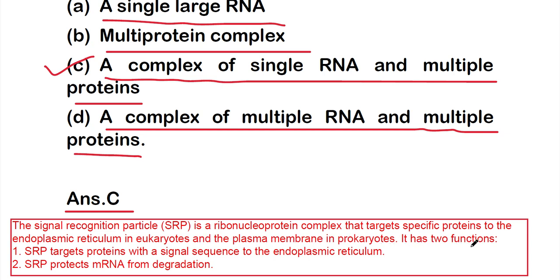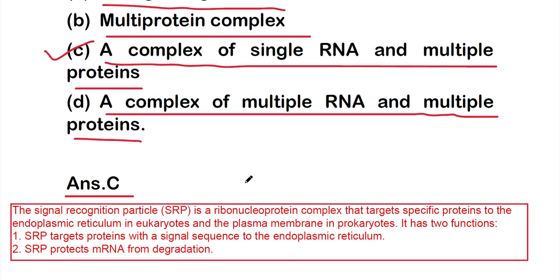It has two functions. First, the SRP targets proteins with a signal sequence to the endoplasmic reticulum, and the second function is that SRP protects mRNA from degradation. So these are the two roles of the signal recognition particle.